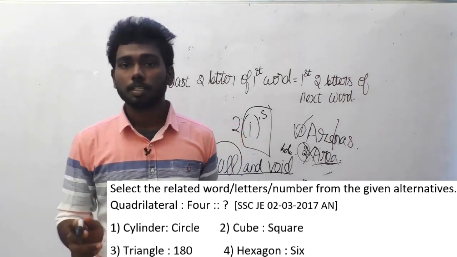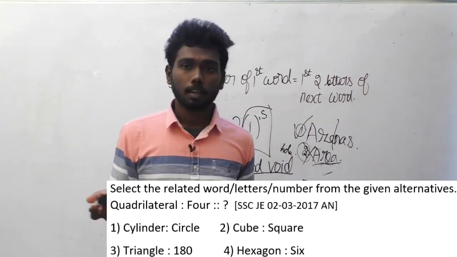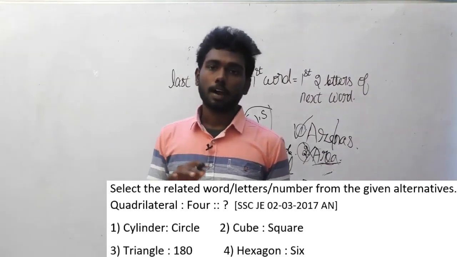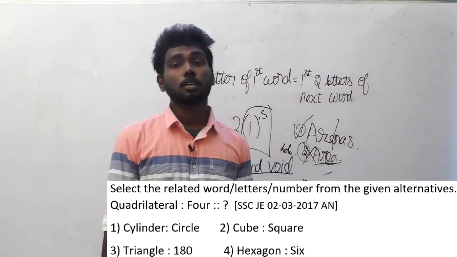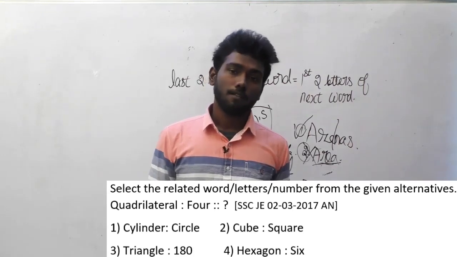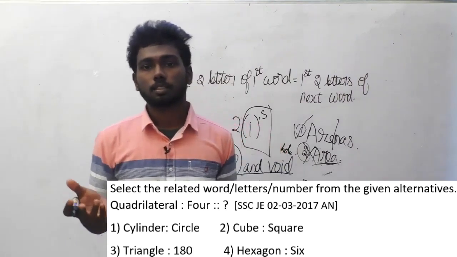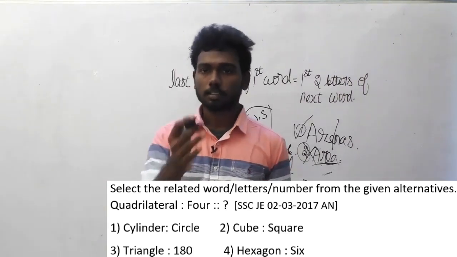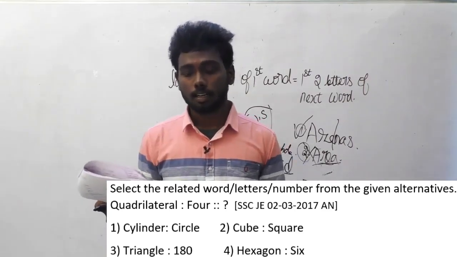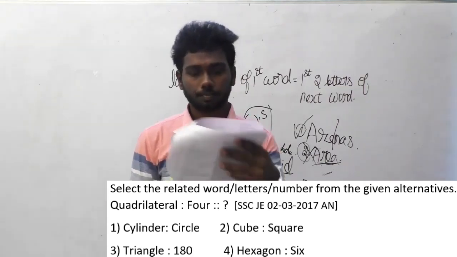Triangle is to 180. You may think the sum of the angles of an equilateral triangle is 180 degrees, and obviously this is also the wrong answer, because in the question it is asked as quadrilateral is to 4. It means the number of sides of a quadrilateral is 4. So in the answer options you have to see which shape describes the number of sides of the concerned shape. The only option that comes in this logic is hexagon is to 6. So the correct option is option D, hexagon is to 6.